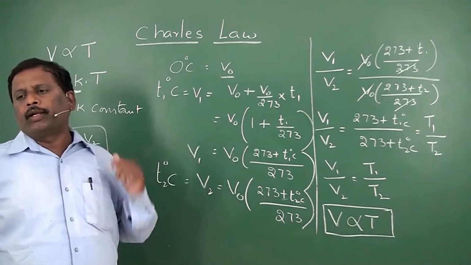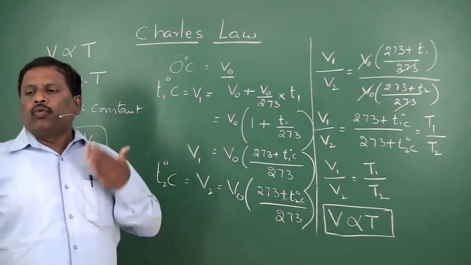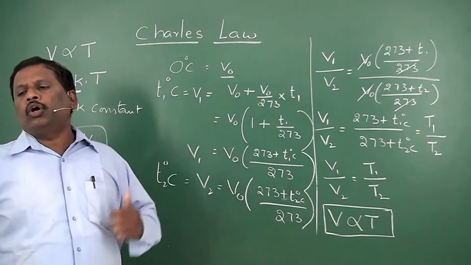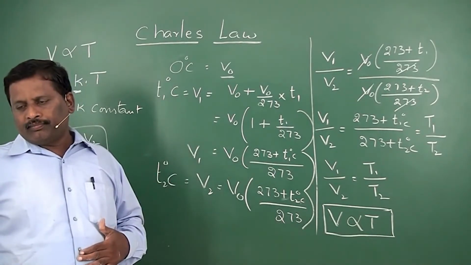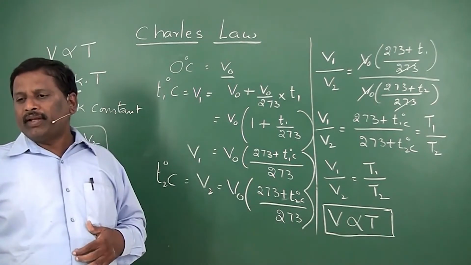He observed that at constant pressure, if temperature was increased, volume also increased. If temperature decreased, volume also decreased. Now the question is, in what proportion are that increase and decrease happening?